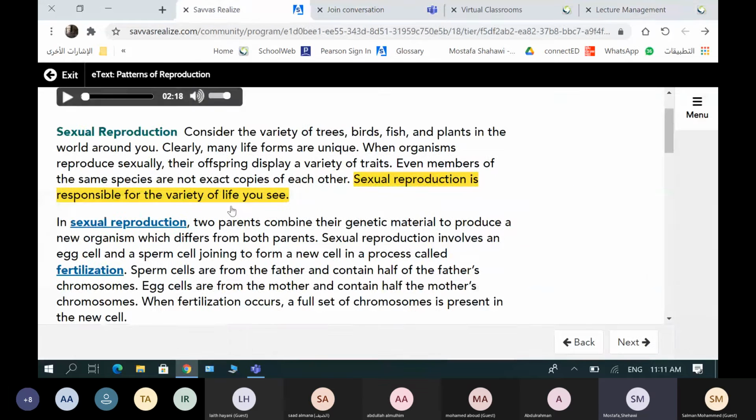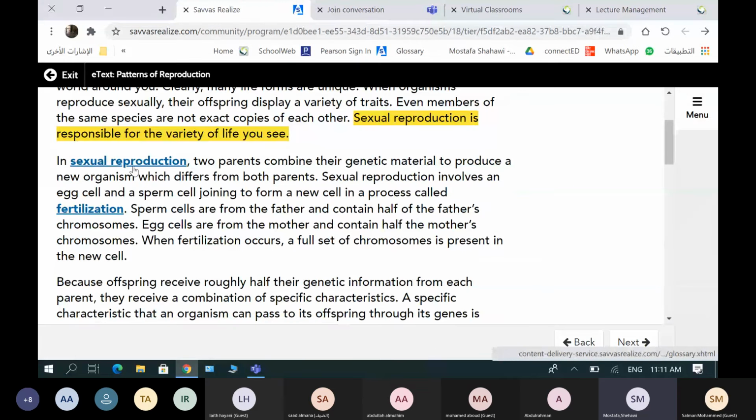Muhammad, I want you to read this second slide. Read it, second paragraph. In sexual reproduction, two parents combine their genetic material to produce a new organism which differs from both parents.